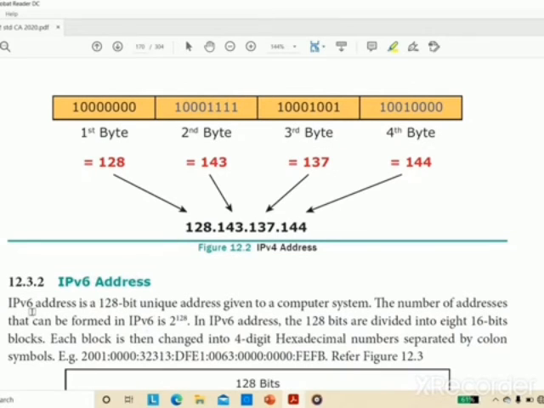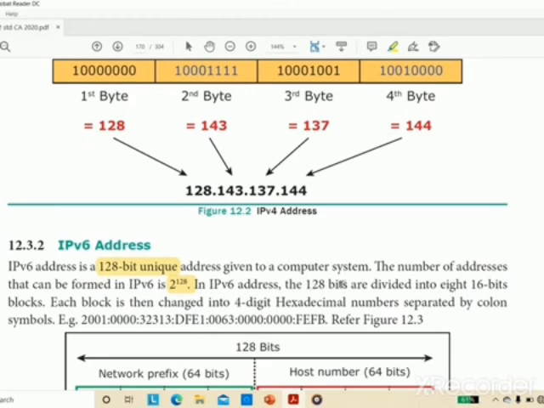IPv6 address? Here it is 128-bit, whereas IPv4 is 32. The number of addresses that can be formed in IPv6 is 2 to the power 128, and those 128 bits are divided into 8 16-bit blocks.